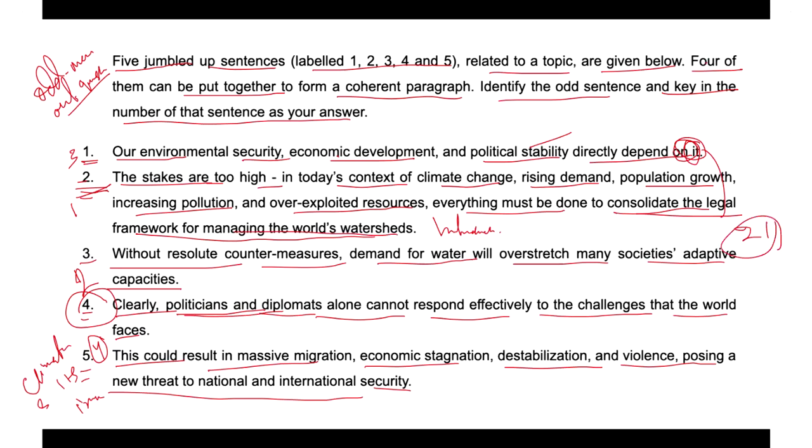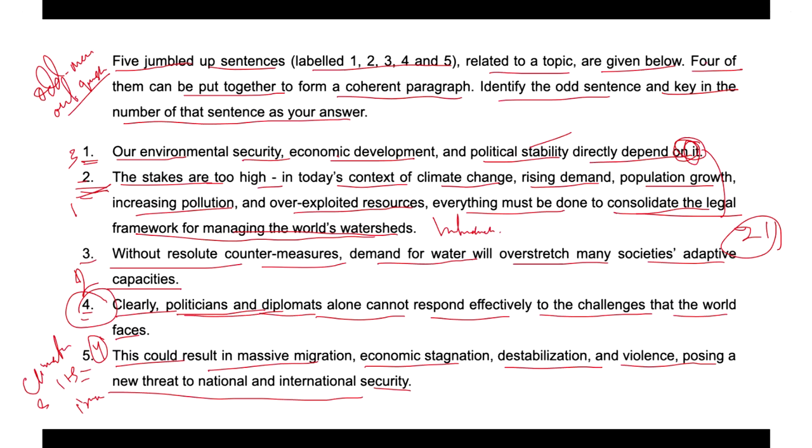Then statement three presents a scenario. It is stated, without resolute countermeasures, demand for water will overstretch many societies' adaptive capacities. So if you talk about statement three, it clearly presents a scenario without resolute countermeasures.